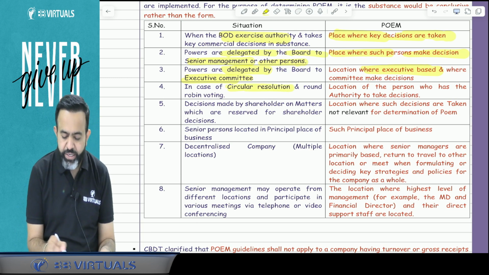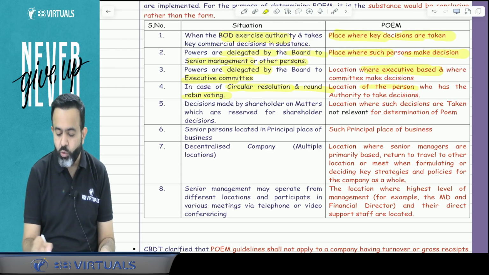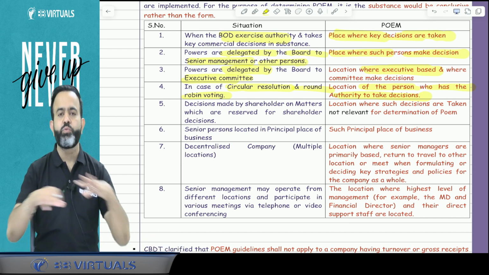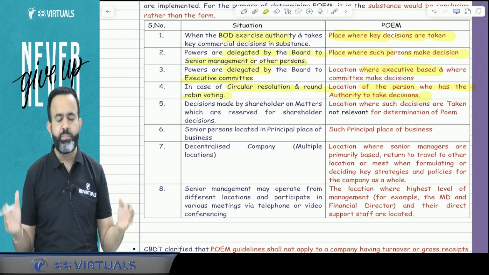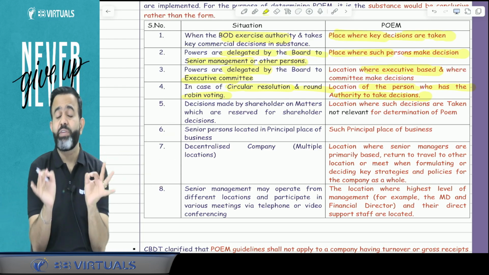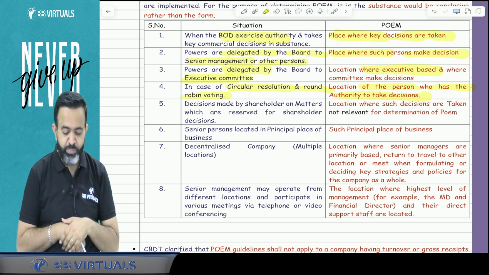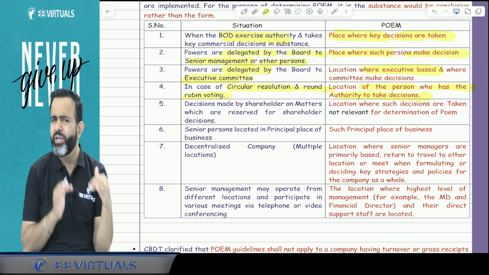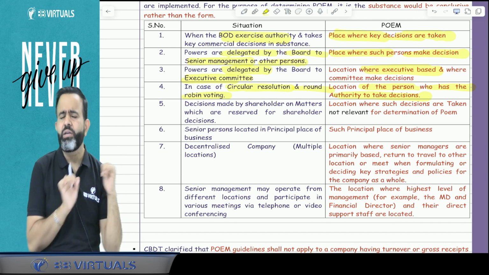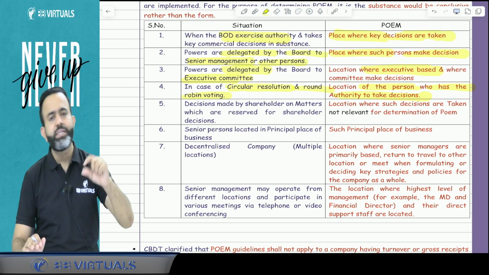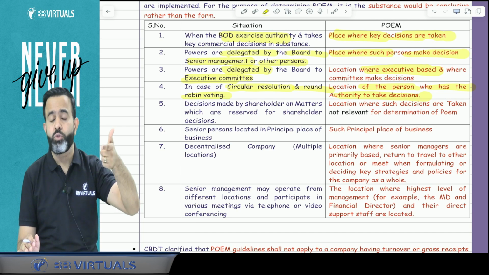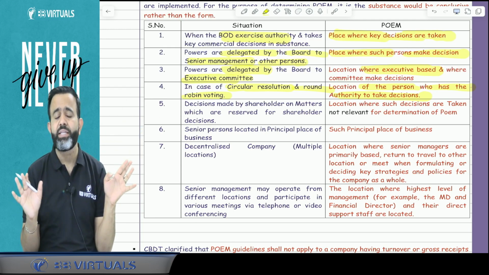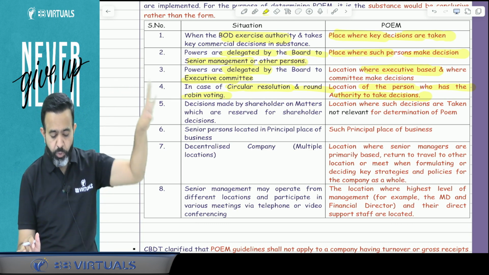Now, in case of a circular resolution or round robin voting, we will check the location of the person who has the authority to take the decision. What is round robin voting? Round robin voting means, for example, electronic voting. Suppose there are ten people and they took the decision. So finally, which person takes the final decision? That place will be the POEM. Now guys, for some matters the shareholders take the decision. Is that necessary or important for finding the POEM? The answer is no. For example, for mergers and acquisitions, you know that a special resolution is required. Suppose that special resolution decision is taken by the shareholders; where the shareholders take the decision is not relevant for determining the POEM concept.